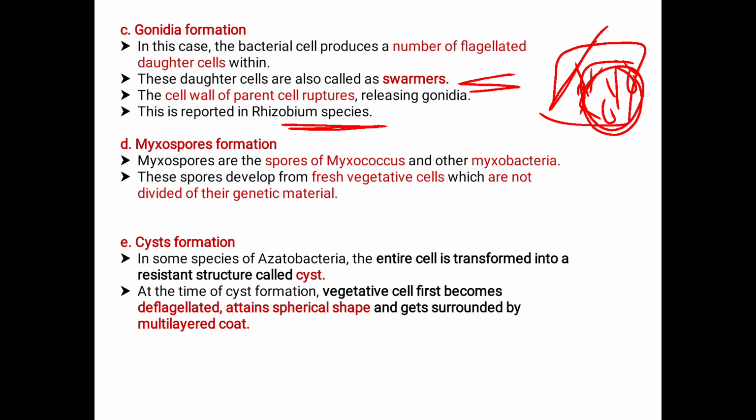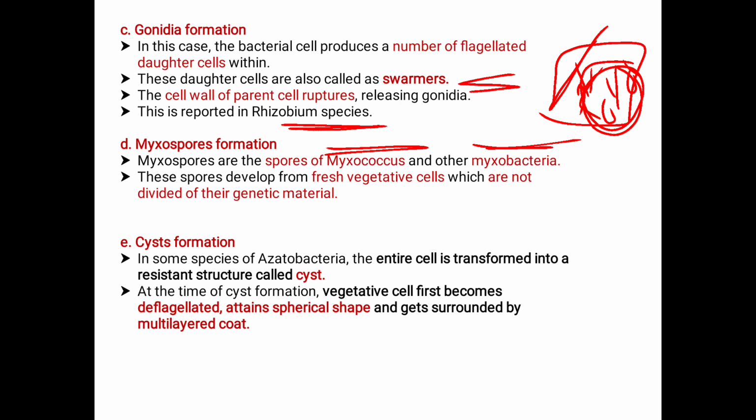Next comes the myxospores formation. Here, the myxospores are the spores of Myxococcus and other myxobacteria. These are only seen in myxobacteria, for example Myxococcus. That is the formation of the myxospores. This is nothing but the spores that are formed in myxobacteria or under the Myxococcus.